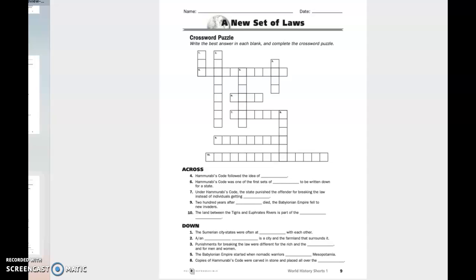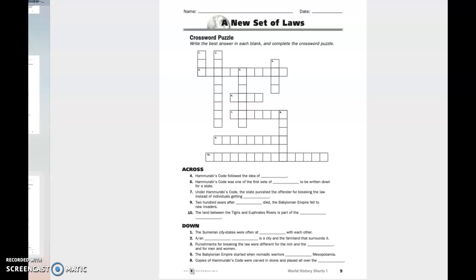Number 7. Under Hammurabi's code, the state punished the offender for breaking the law instead of individuals getting blank. Number 9. 200 years after blank died, the Babylonian Empire fell to new invaders. Number 10. The land between the Tigris and Euphrates rivers is part of the blank.